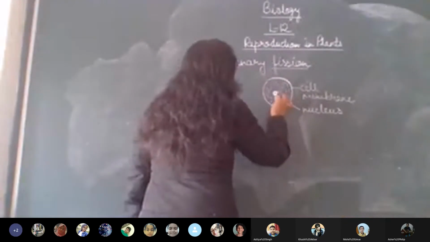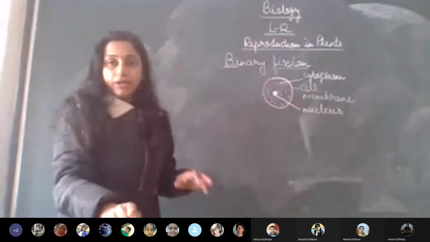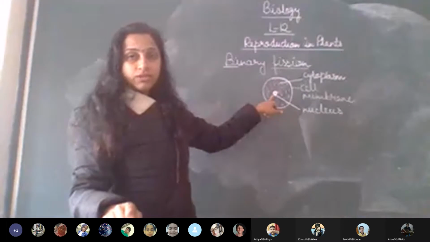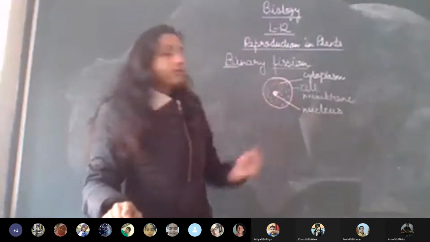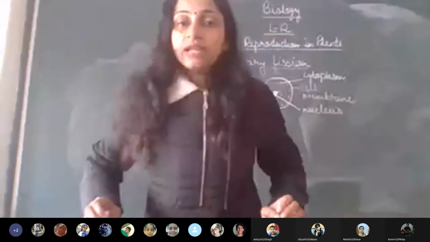And then you have this liquid filled in it, and this is the cytoplasm. So the boundary of the cell is the cell membrane. Then you have the nucleus in the center, a dotted structure that you can see, and the liquid that is present is the cytoplasm.